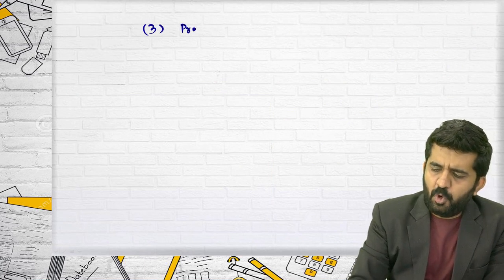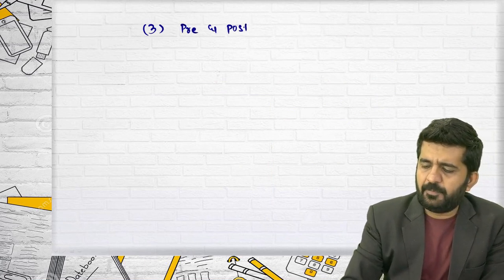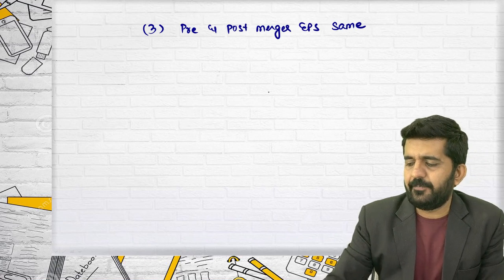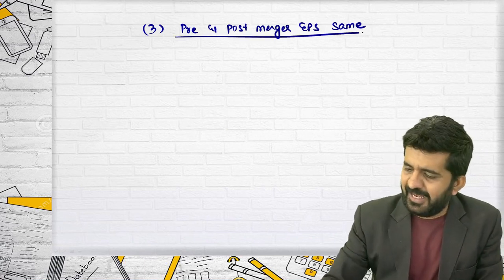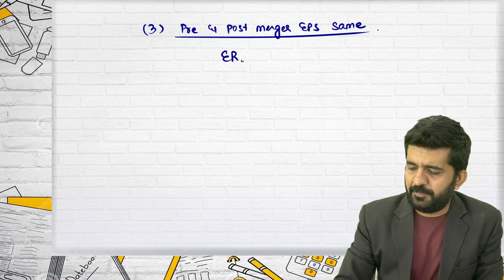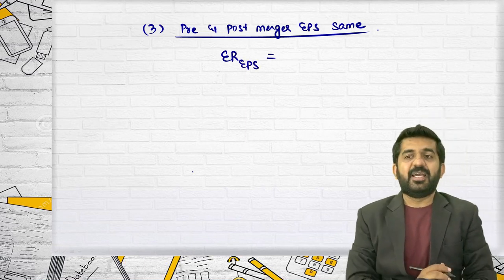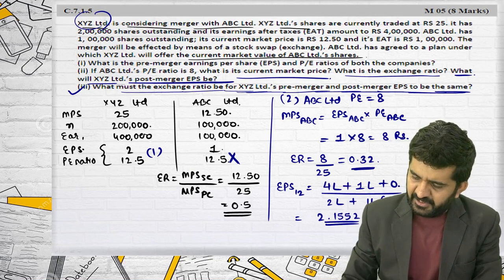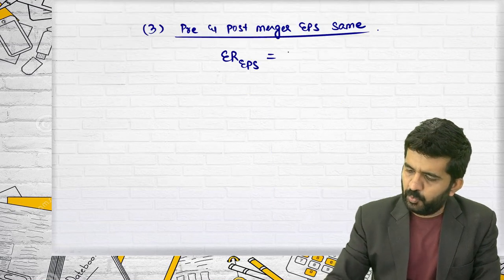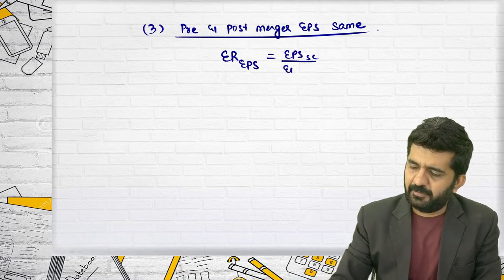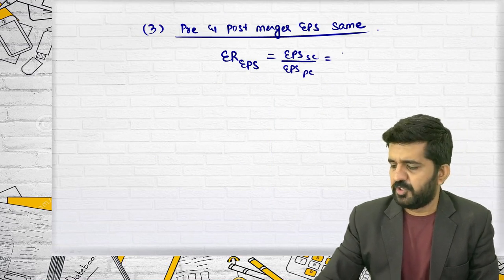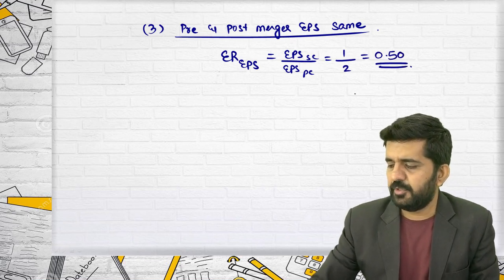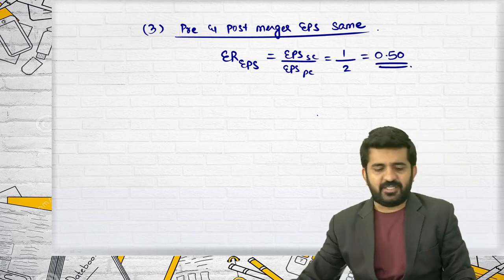Third, if you want pre and post-merger EPS to be same, correct, then exchange ratio should be based upon EPS. Is it right? I will be taking EPS of company 1 and 2. EPS of selling company divided by EPS of purchasing company, which is 1 divided by 2, is 0.50. That's right. I don't understand this answer.